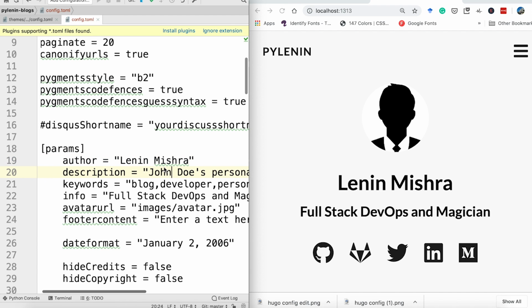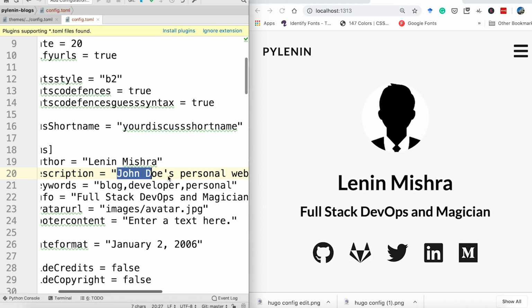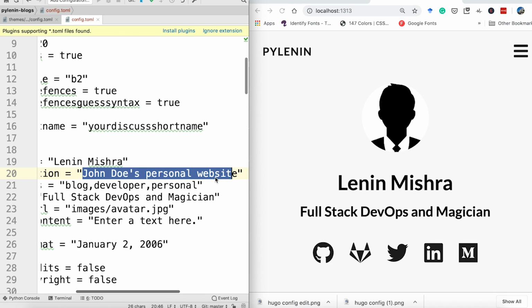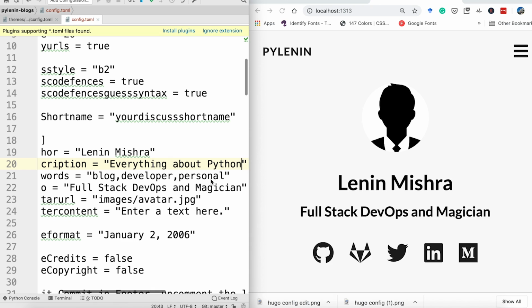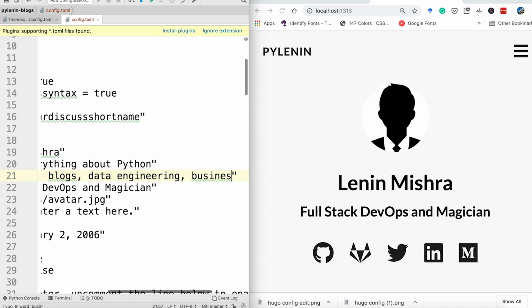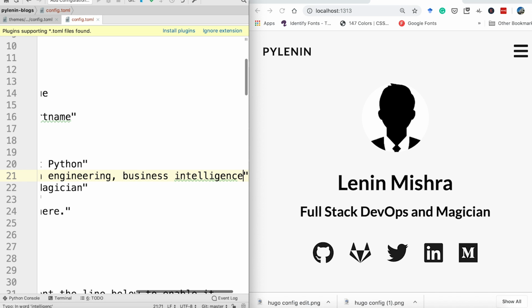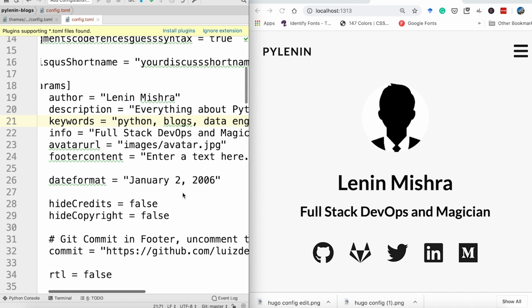Description, I don't see a description on the website, but it won't harm to change it here. Let's just change it. Everything about Python. Keywords: blog, developer, personal, all of this is fine. Let me change the keywords here. You may want to change it, you may not want to change it, it's fine. I'm gonna put data engineering as well, business intelligence, just to tell people what kind of blogs they can expect here.